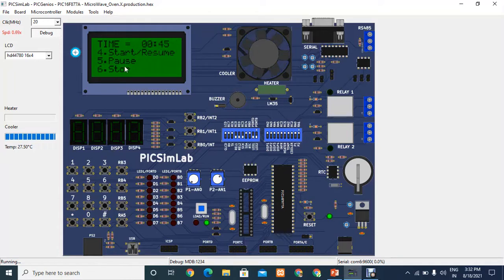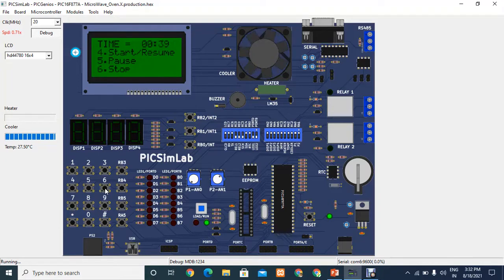And you can pause by pressing 5. See, I have pressed the 5. The motor, the cooler, is stopped. When I press 4, it will resume and now it will not get increased by 30 seconds. It will resume where it got stopped. Let us see that. I am entering 4. See, it is not incrementing by 30 seconds.